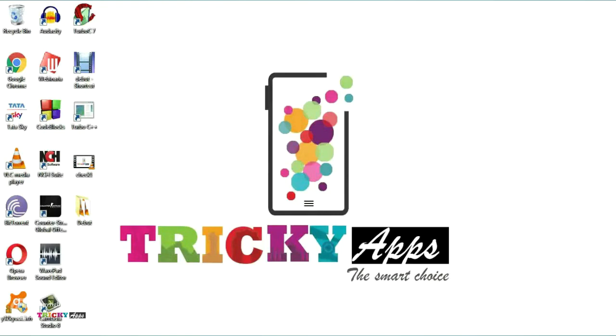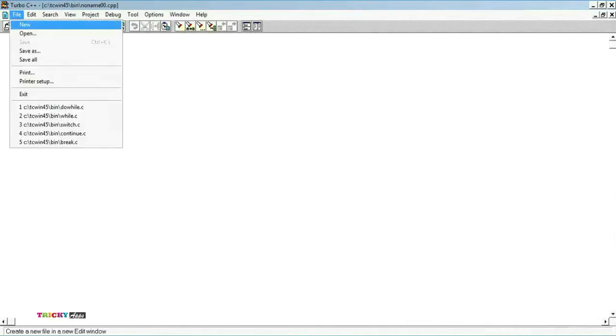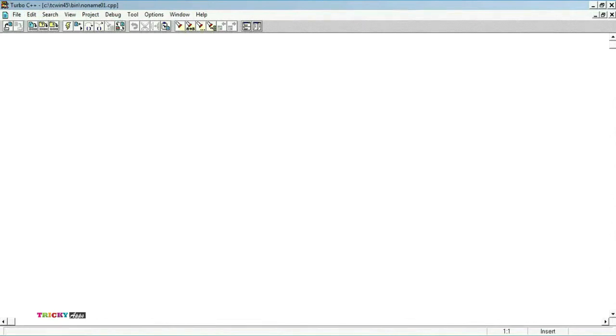Let us now understand a simple C program to find the sum of first n natural numbers using for loop. Open Borland C compiler. After opening the Borland C compiler, go to File menu. In File menu, we have the new option, select it. A blank window will be displayed, where we need to write the program. #include <stdio.h>.